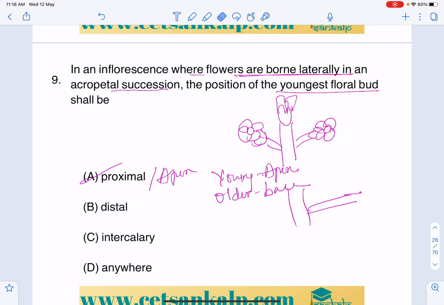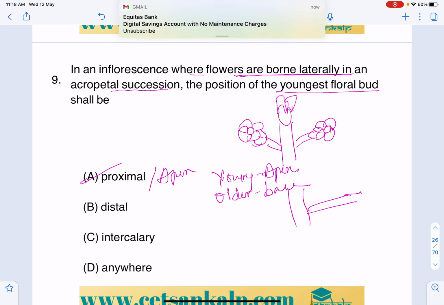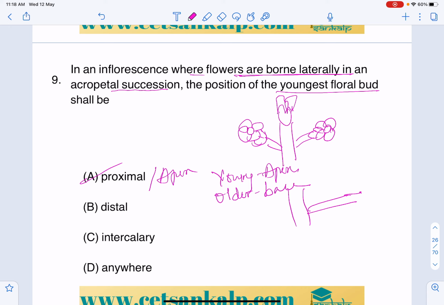At the base, that is the distal end, you can say older flowers.